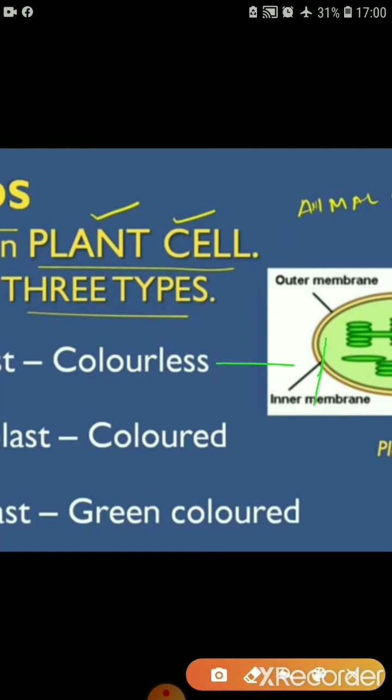These green colored bodies you are seeing are called chloroplast.